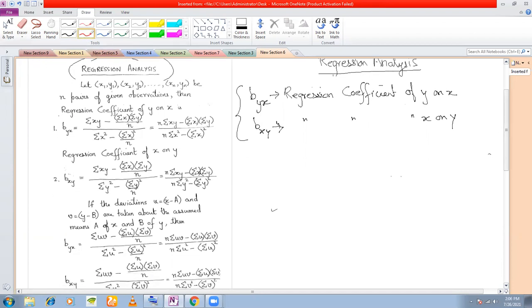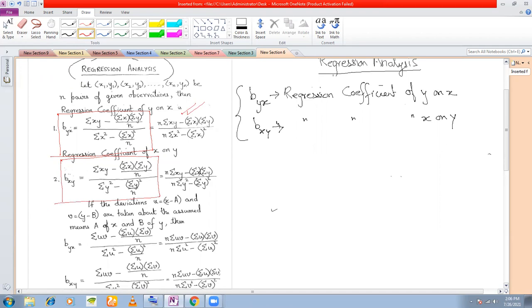The regression coefficient is determined by this formula. This is easier to remember. BYX is equal to summation xy minus summation x summation y by n, divided by summation x square minus summation x whole square by n. Okay, this is not so convenient a way to remember, but if you find it convenient, you can go ahead and remember. For BXY, the regression coefficient of x on y, this is the way you should be remembering.